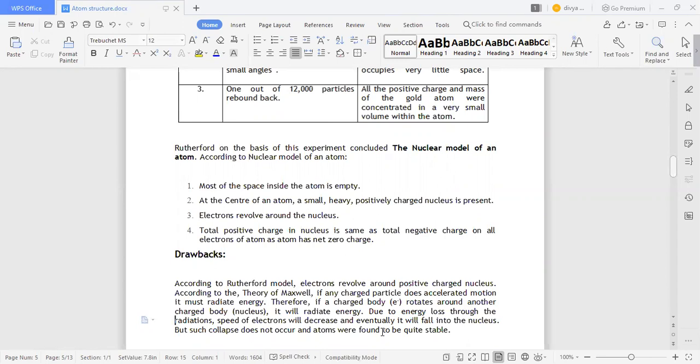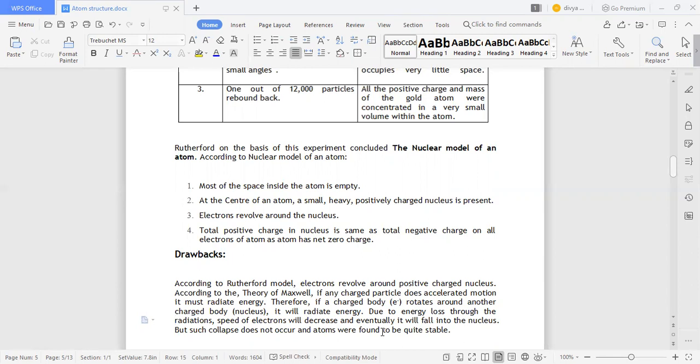He said that the space is empty. And next, at the center of the atom, a small, heavy, positively charged nucleus is present. In the center of the atom, what will be there? A positively charged nucleus is present. Electrons revolve around that nucleus. The total positive charge of the nucleus is the same as the total negative charge.